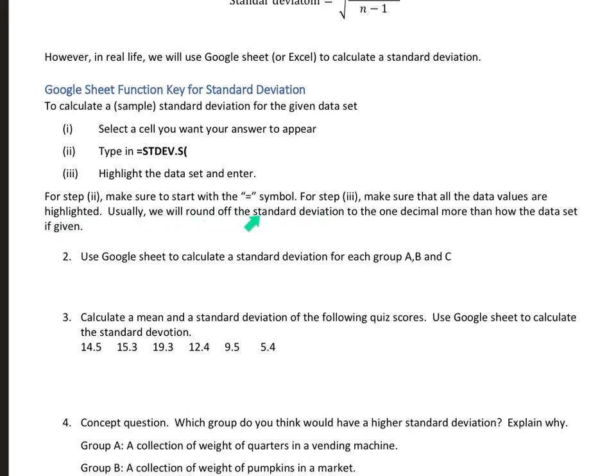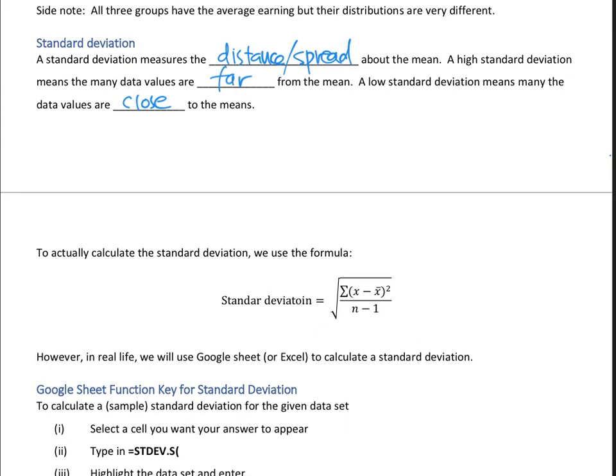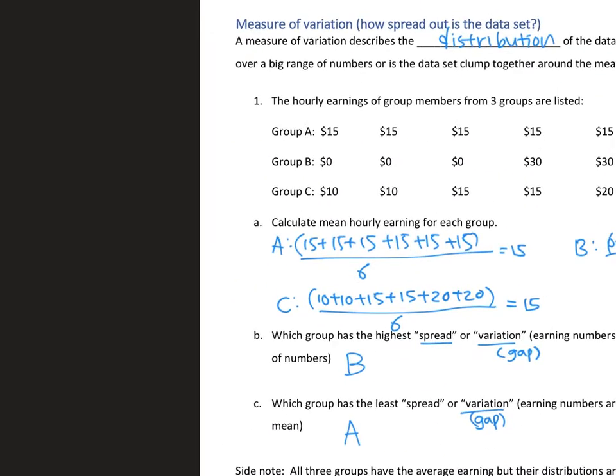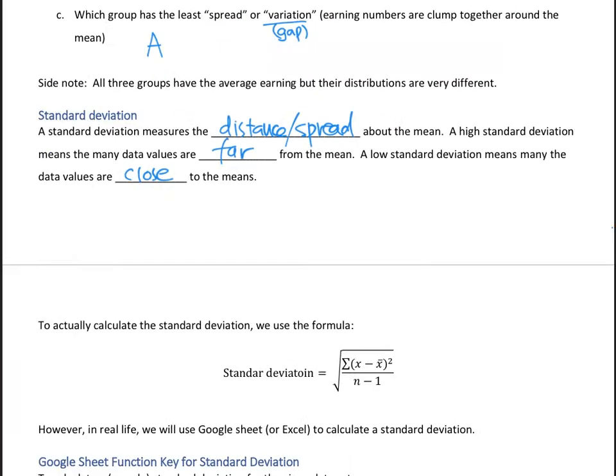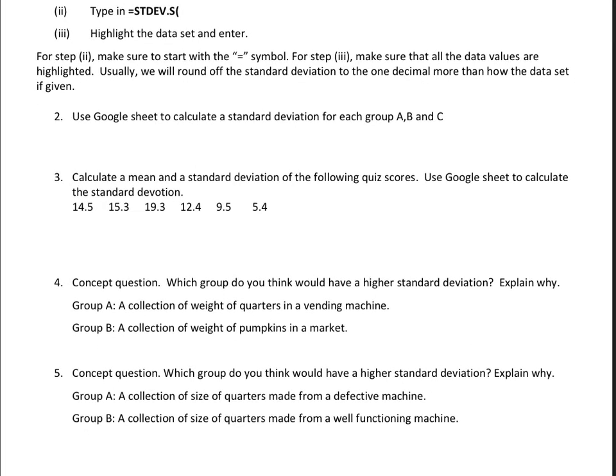Usually you round the standard deviation to 1 decimal more than how the data set is given. So for example, if I were going to calculate the standard deviation for these numbers here, the numbers are given as whole numbers. So once I calculate the answer, I'll usually round to 1 decimal point. All right, so let's go back here.